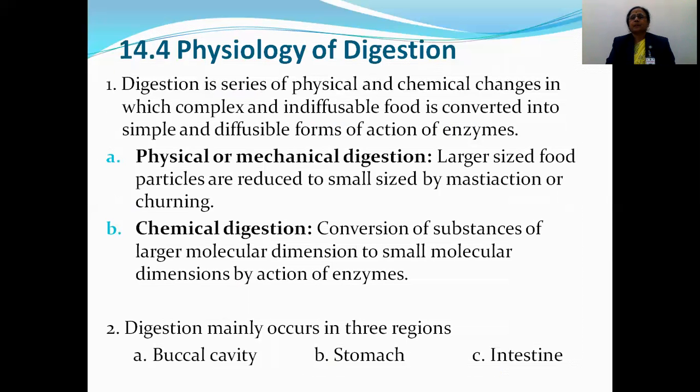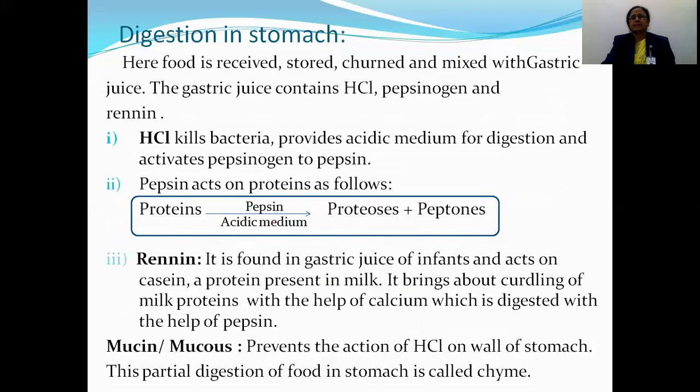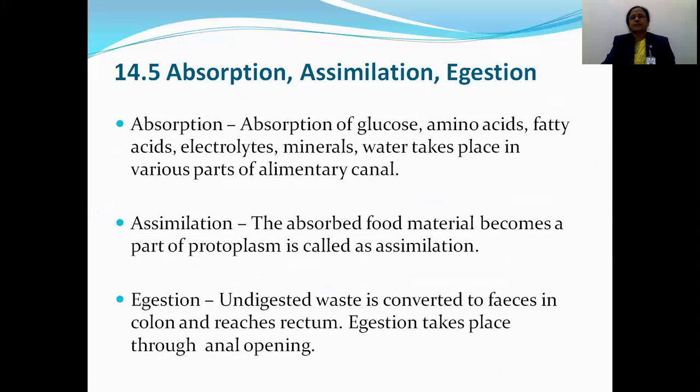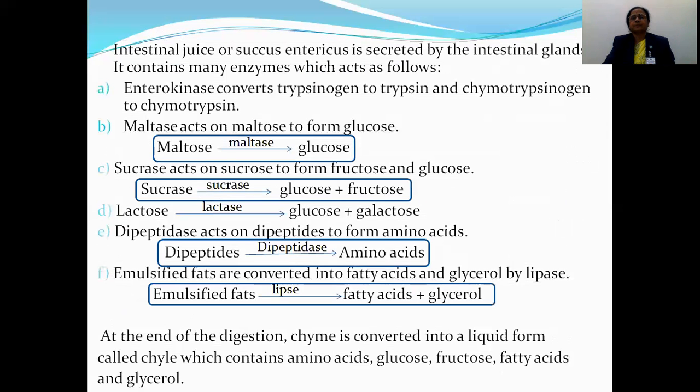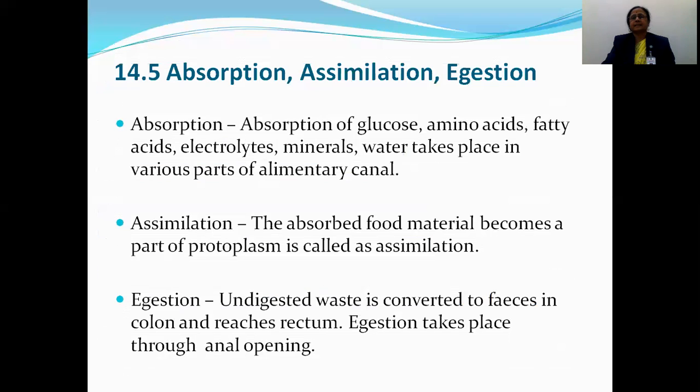And in the physiology of digestion, the compound food material is converted into simple form. The digestion takes place in different organs: buccal cavity, stomach, and intestine. After digestion, food is converted into simple form. Carbohydrates are converted into glucose and fructose, proteins are converted into amino acids, and fats are converted into fatty acids and glycerol.